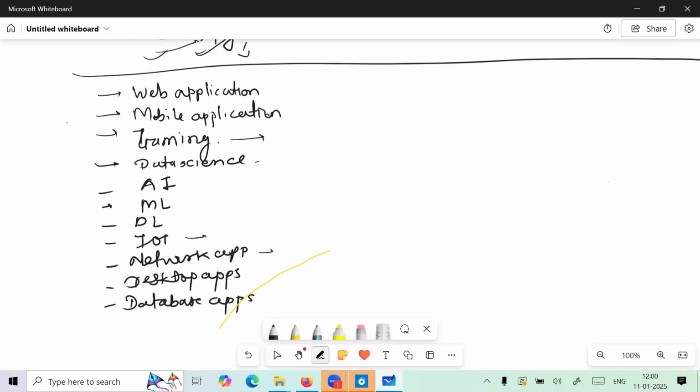If some student wants to become a data scientist, that is in their mind, the question will rise: sir, after learning Python, can I enter into the data science field?